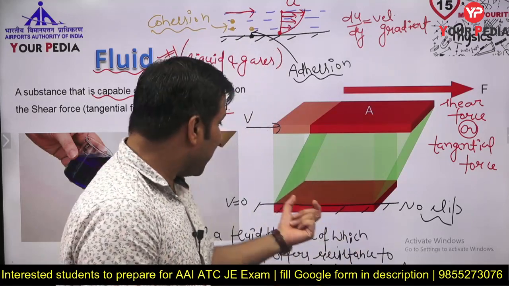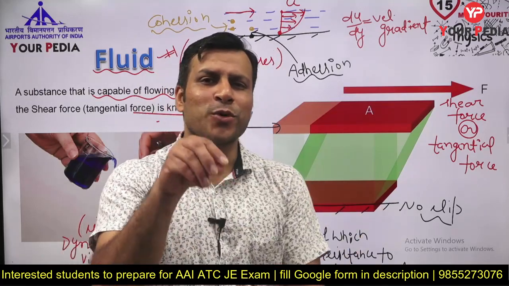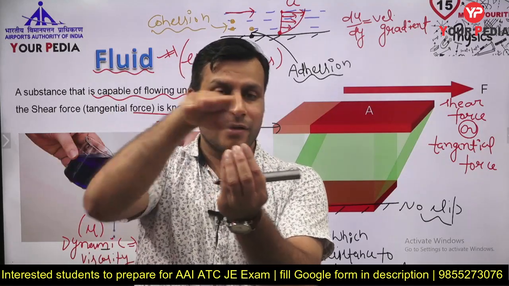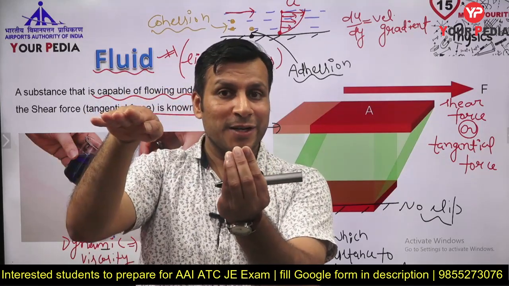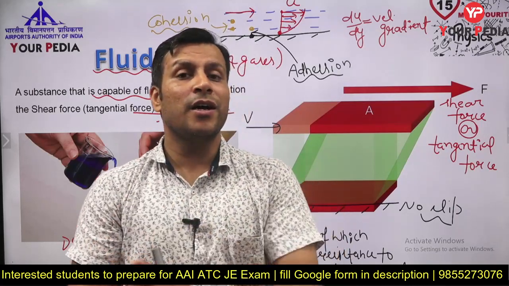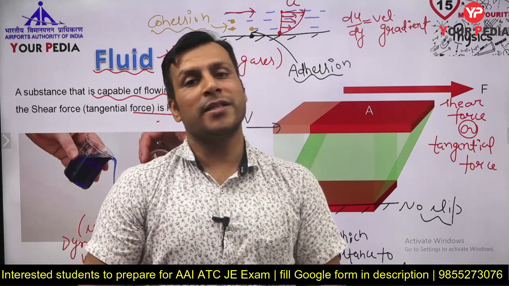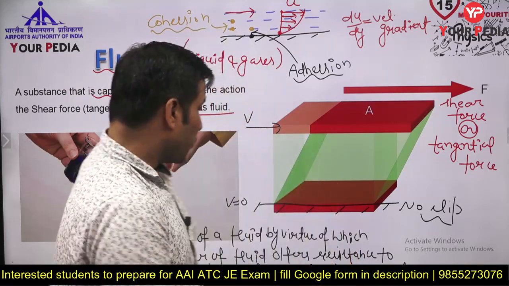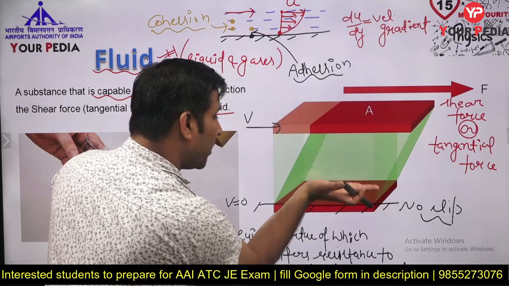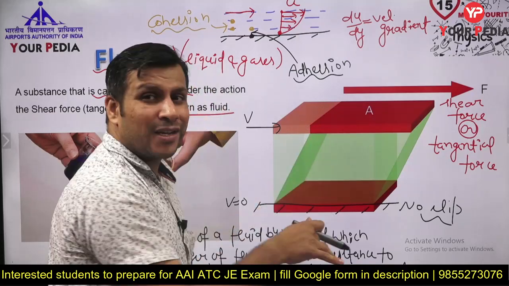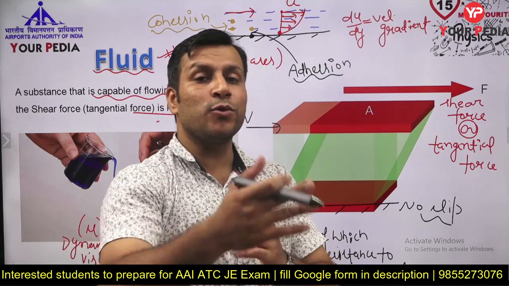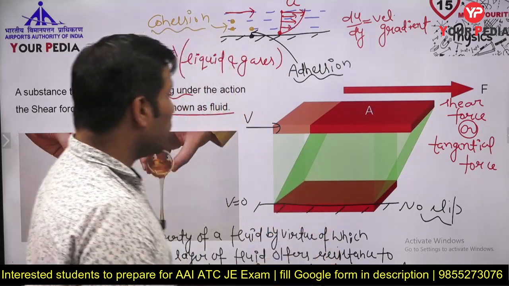But the particles which are there at rest, they are having some cohesive forces. They are going to restrict the particles which are above that particular layer. So they are going to offer some kind of resistance, and that resistance against the movement, against the motion of a fluid, that is known as viscosity. Okay, so one layer is going to offer resistance to the another top layer. So some kind of momentum exchange is going to take place. Okay, and they are going to restrict the movement. Okay, I hope you got some basic idea.